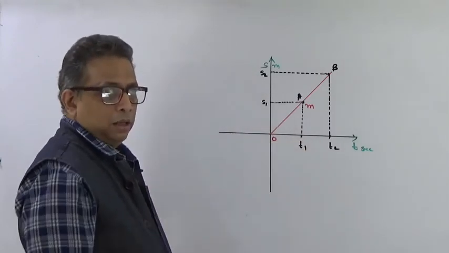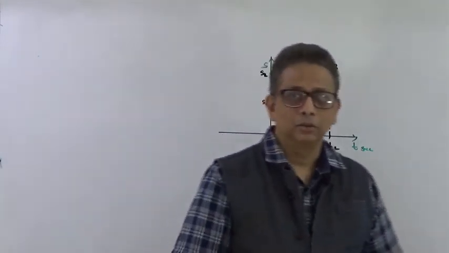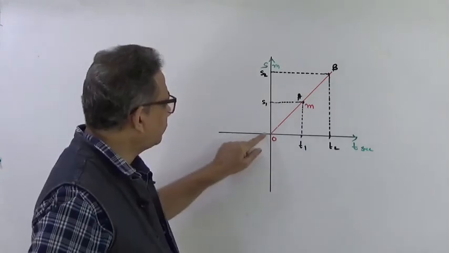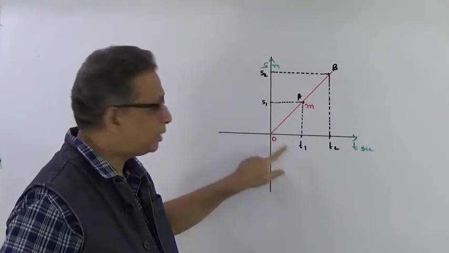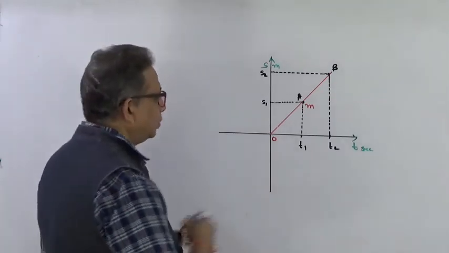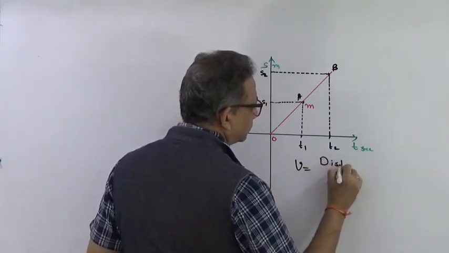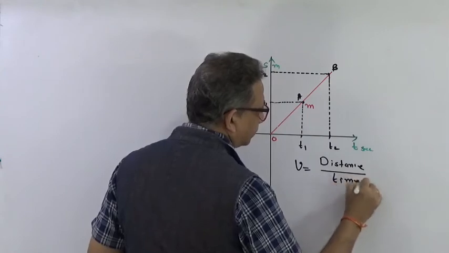Right? So how quickly a person has gone depends upon the velocity. How much time did it take to go from here to here? Time t1. How much time did it take to go from here to here? Time t2. So I know that velocity equals distance upon time.